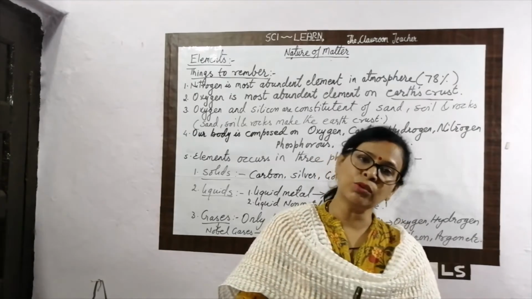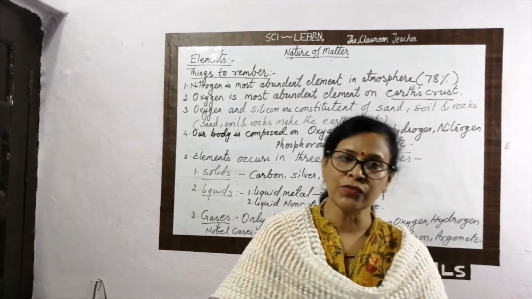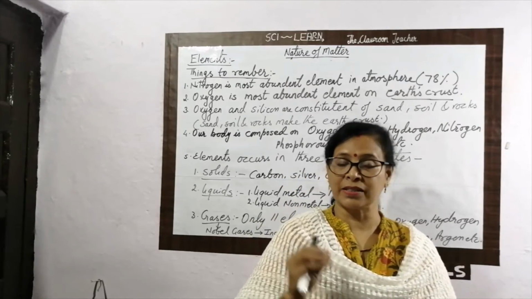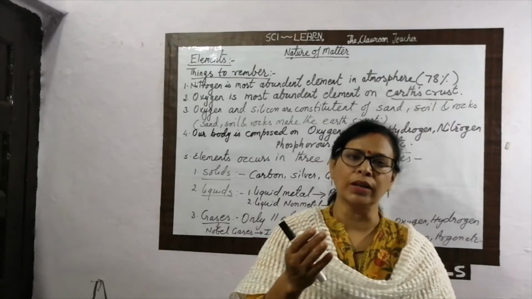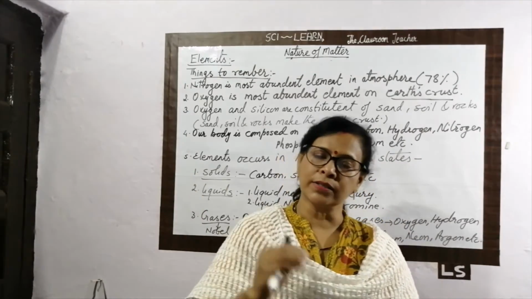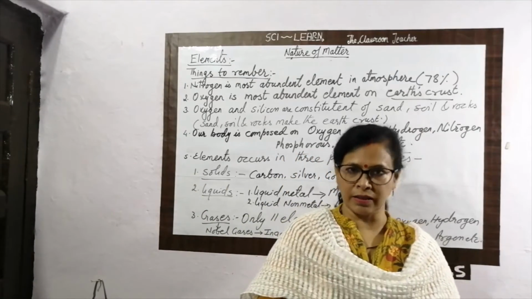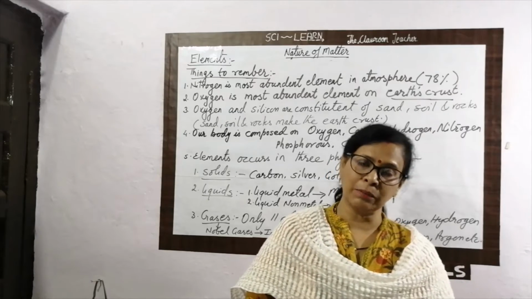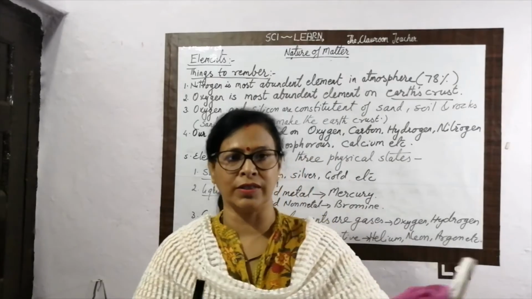Next, nitrogen is the most abundant element present in the atmosphere, and oxygen is the most abundant element present in the earth's crust, because the earth's crust is made up of sand, soil, and rocks only, and oxygen and silicon are present in the sand, soil, and rock. Our body is also composed of elements such as carbon, hydrogen, nitrogen, oxygen, etc.